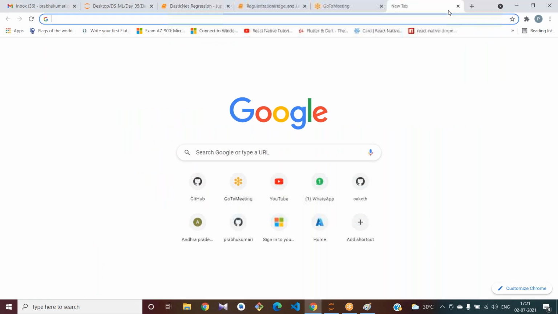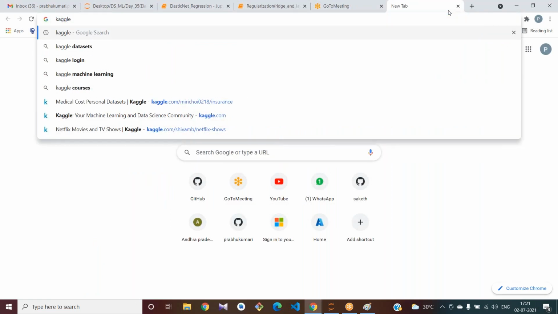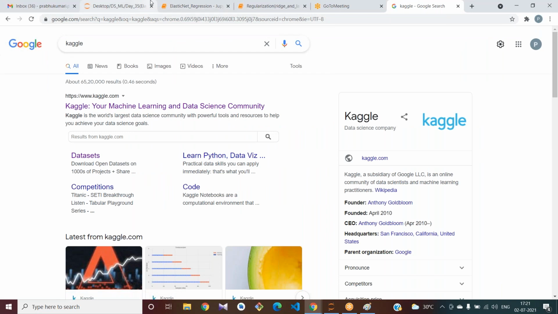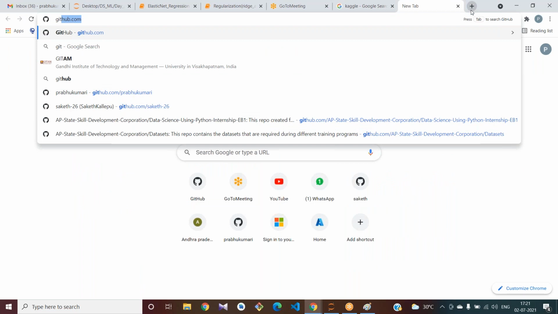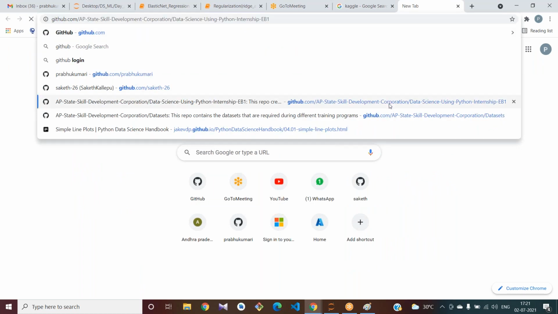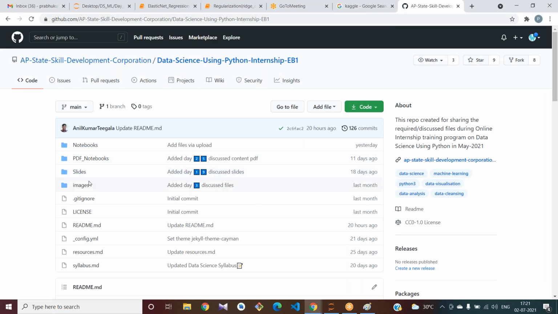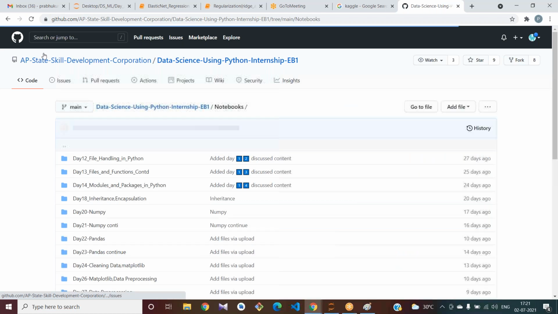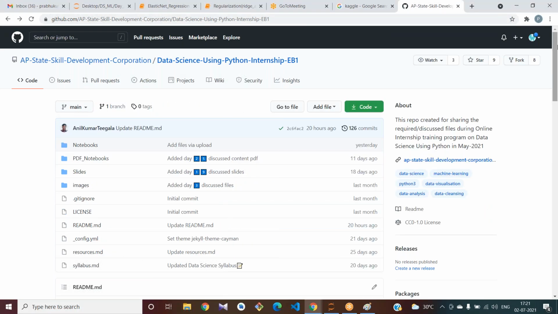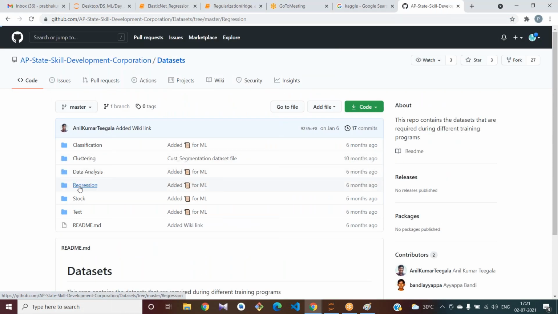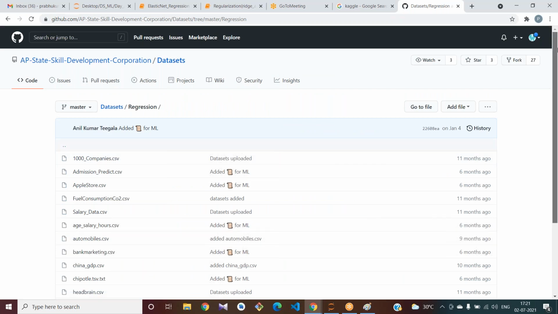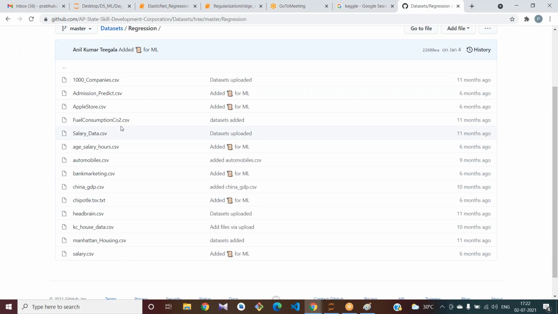All of you open Kaggle. Let us download a dataset from Kaggle. Okay, let me see if there is any dataset with a large number of features. If not, we will try to download one dataset from Kaggle. If you have observed any dataset with large features, please tell me. We will use that.